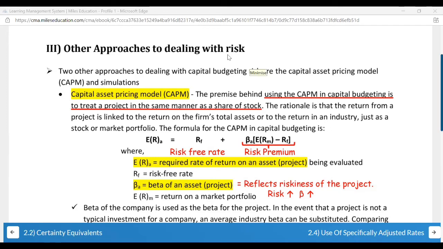No, certainty equivalent is different. It's totally different. In certainty equivalent, you're just identifying that, out of these cash inflows which I have identified, what is the certainty that I will receive, how much certain amount is there out of the prediction. So let's say I predicted that I will get $15,000 in the first year, the first cash inflow.